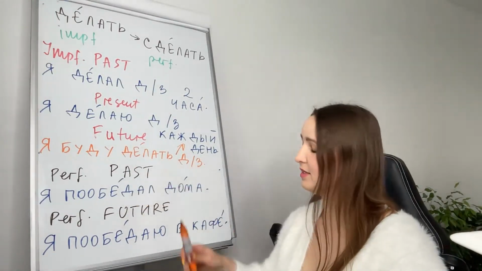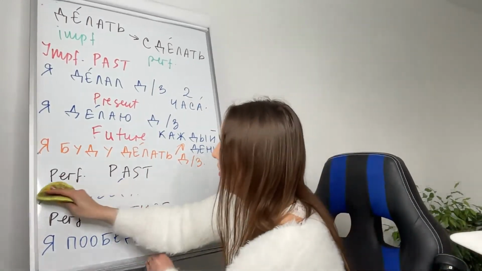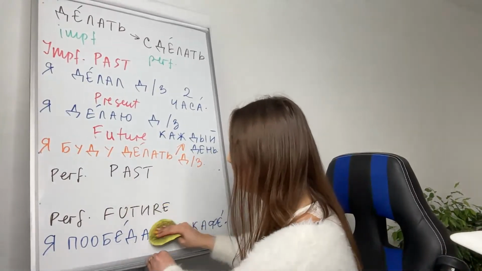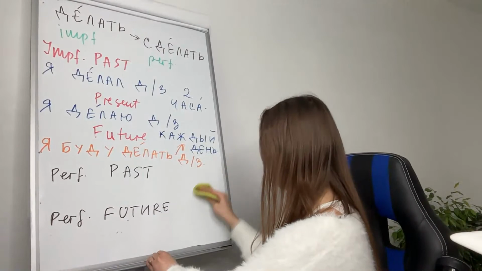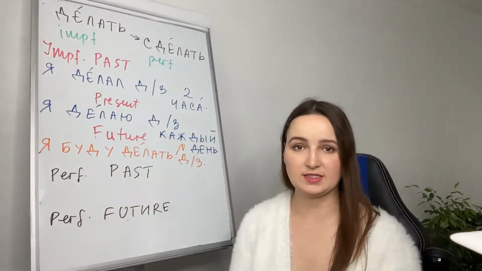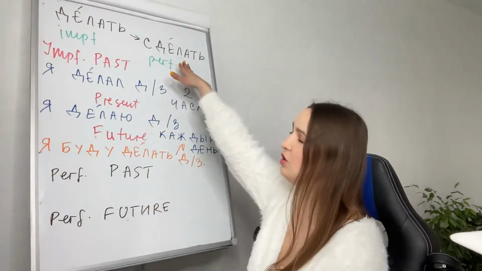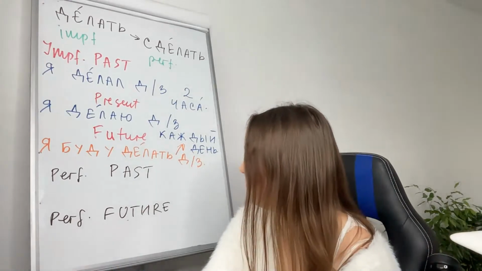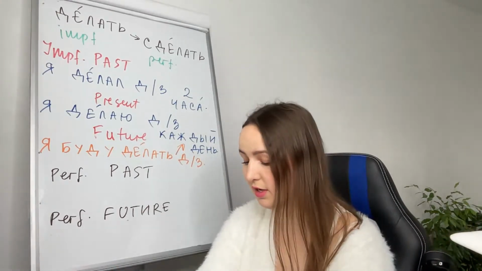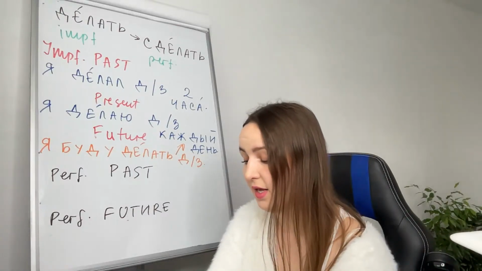Я буду делать домашнее задание. I will be doing my homework. Я буду делать домашнее задание каждый день. I will do it every day. Of course, we will use a verb in imperfective here. Now, perfective past and perfective future. Finished, one-time action, сделать. Например, first we have past because we don't have present. We will have only past and future.